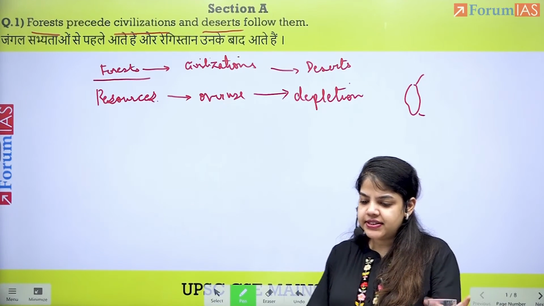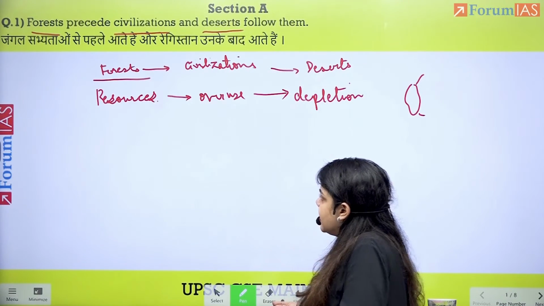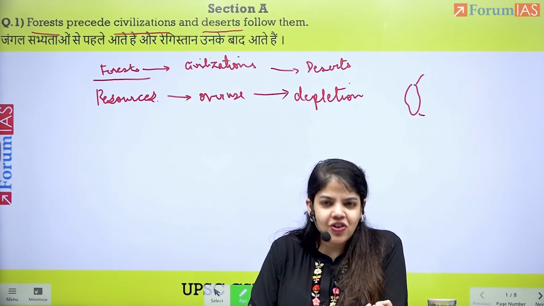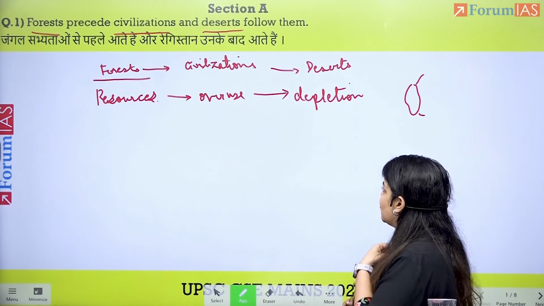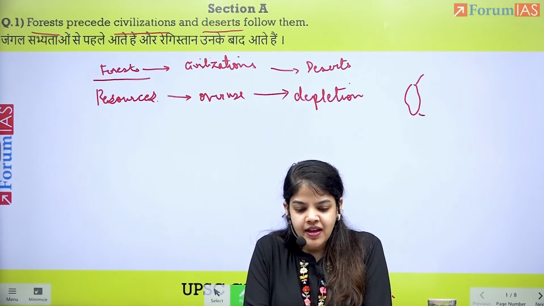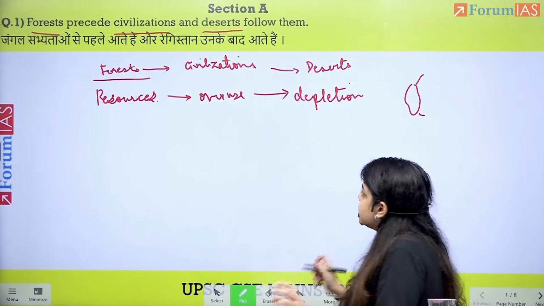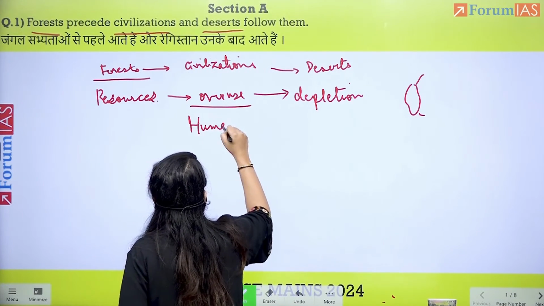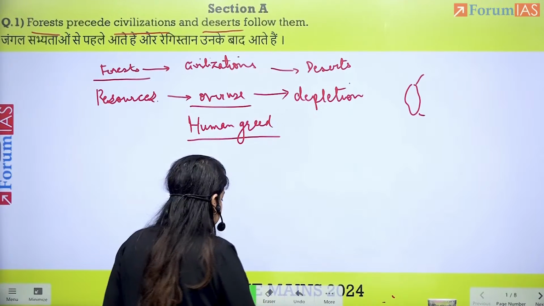Forests precede civilizations and deserts follow them. Having understood what the topic means, that forests represent resources, civilizations here indicate not just usage of resources, but also overuse, which leads to their depletion. Now, when we take this further, what does this imply? This also becomes a topic on human greed. And with this, we will take the essay topic forward.